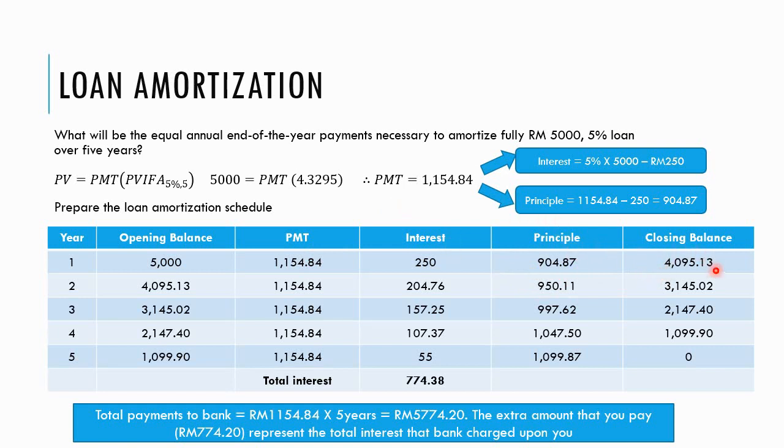To find the closing balance, the opening balance minus the principal. So the closing balance is 4095.13. You bring it forward to the next year. Therefore, you calculate the interest based on the new balance of the loan. So 5% times the opening balance, 4095.13. You get 204.76. And the remaining would be the principal. So the balance minus the principal, you get 3145.02. So you do it until the end of year 5.